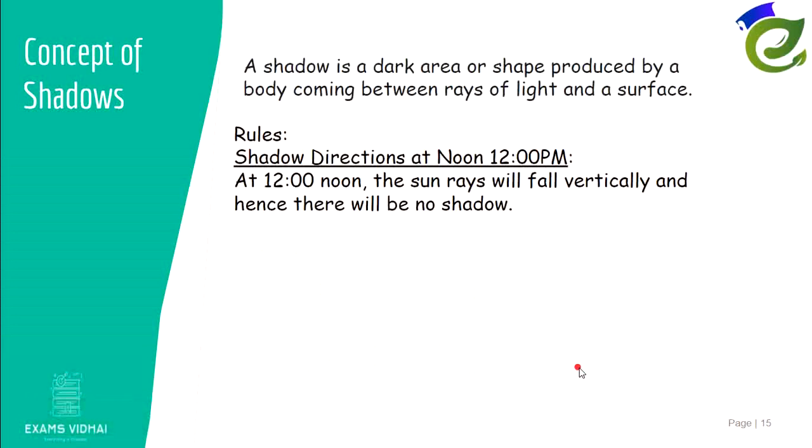Now one more thing is, during noons the sun is not in the east direction or in the west direction. It is correctly on the top of our head. So when it is correctly on the top of our head, the sun rays fall vertically on our head. So there is no possibility for a shadow to be formed. So at noon, that is 12, you won't get any shadow. This is also one important point to be remembered.